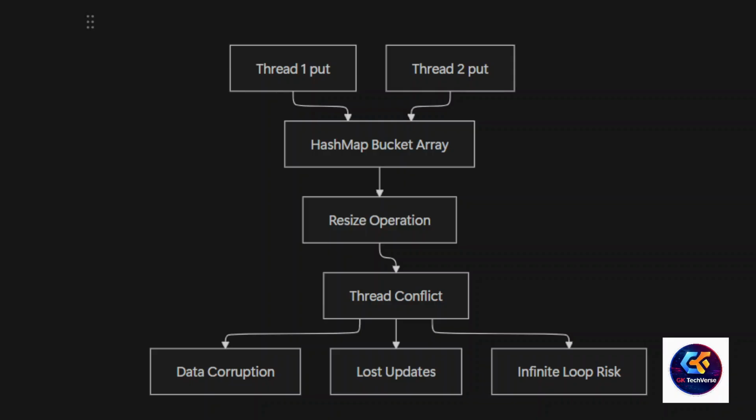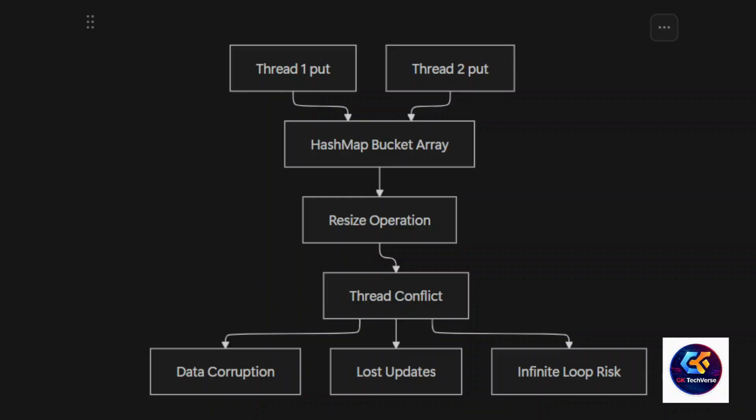So what we discussed in this image: there are two threads, right? Two threads are working on the HashMap bucket. When two threads are simultaneously updating the data, there will be data inconsistency. That means there is a race condition. Two threads updating the data at a time may cause data inconsistency, and there will be a resize operation.